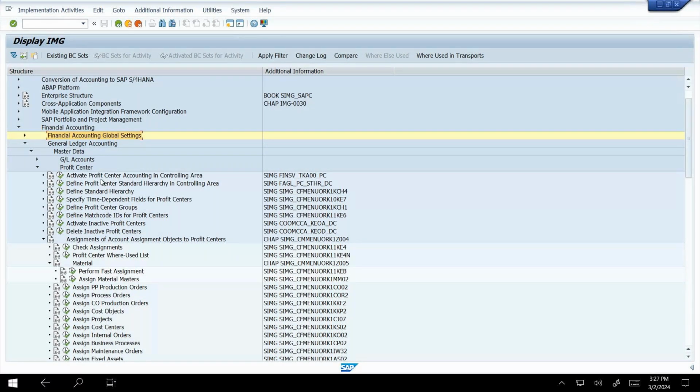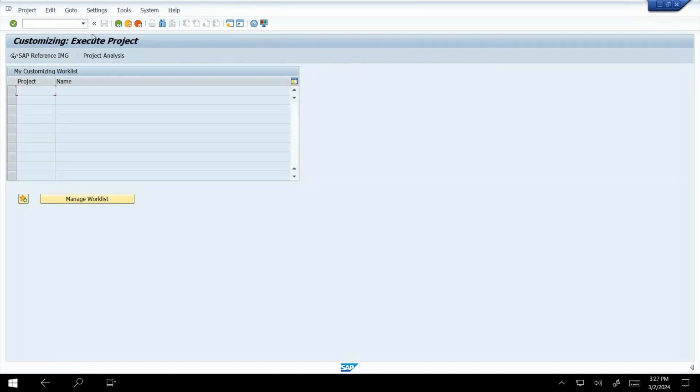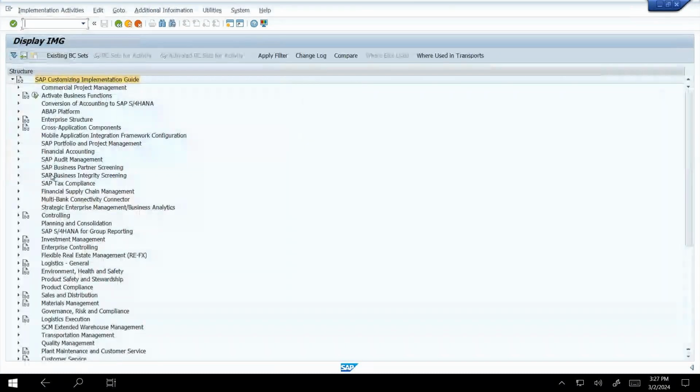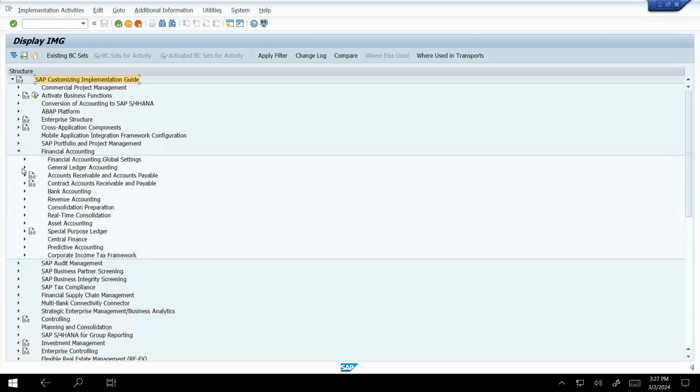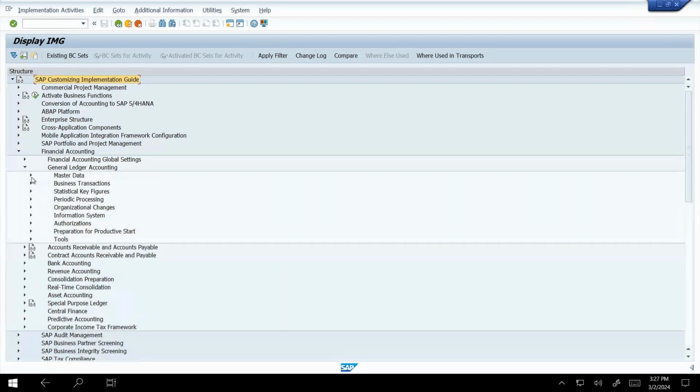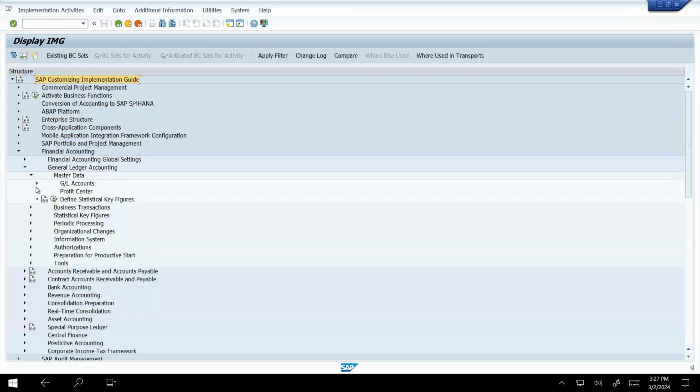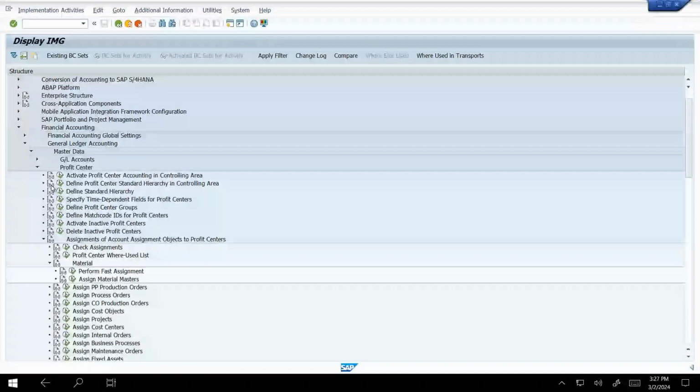Just click on SAP Reference IMG, then Financial Accounting, General Ledger Accounting, Master Data, Profit Center, and under Profit Center you can see Activate Profit Center Accounting in Controlling Area.